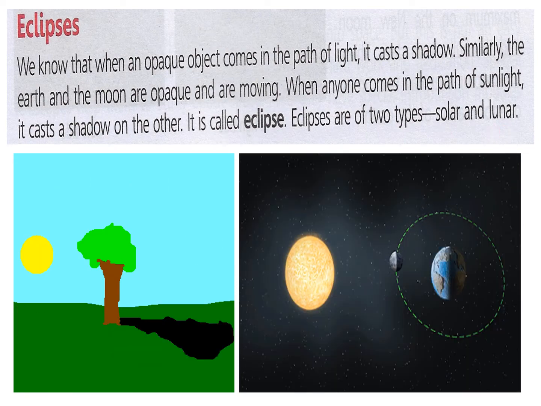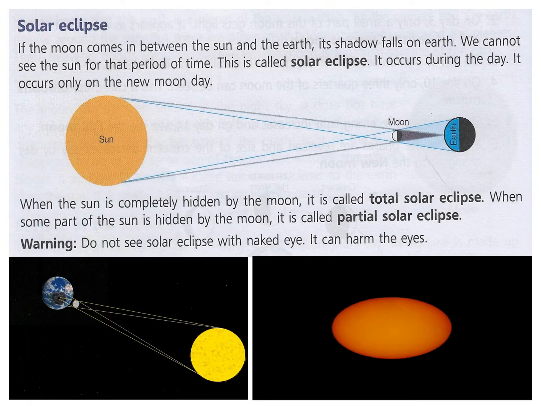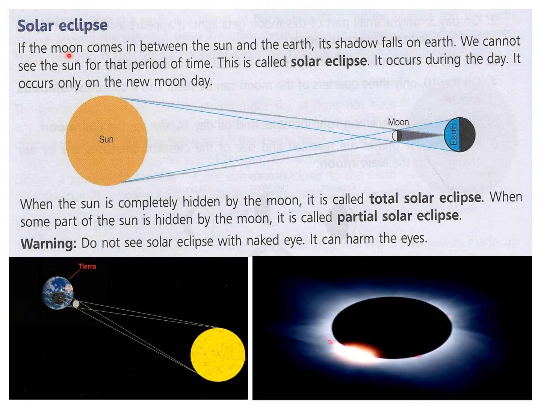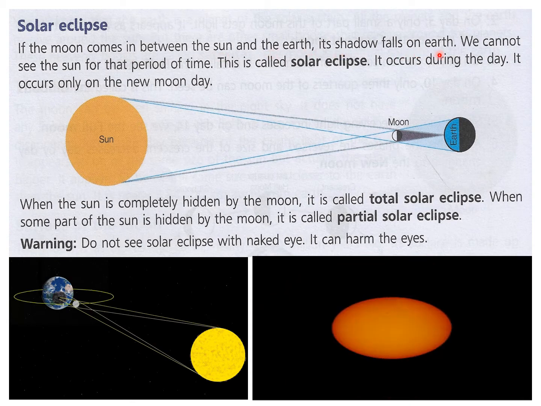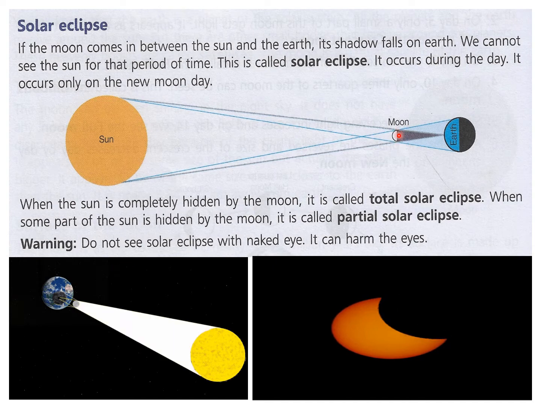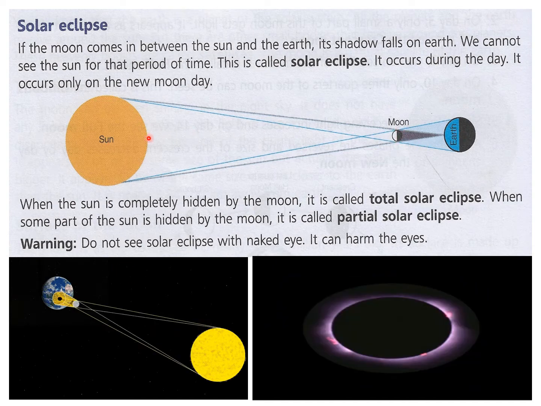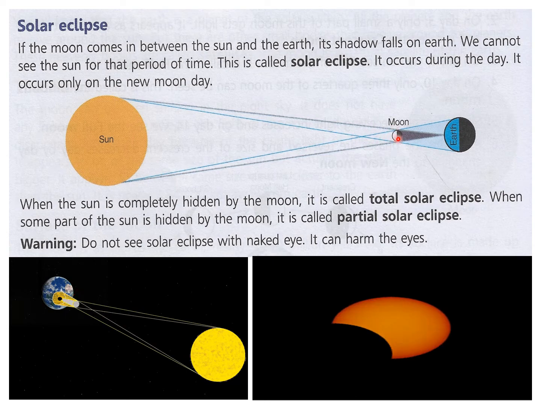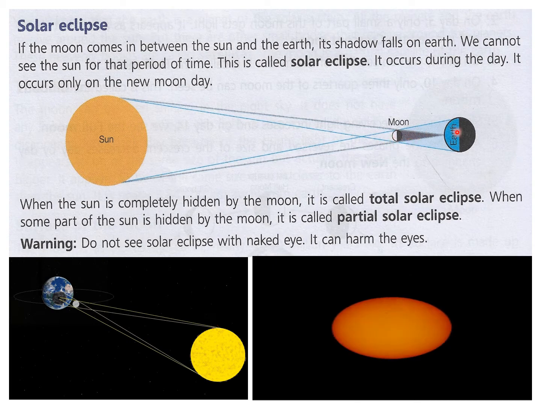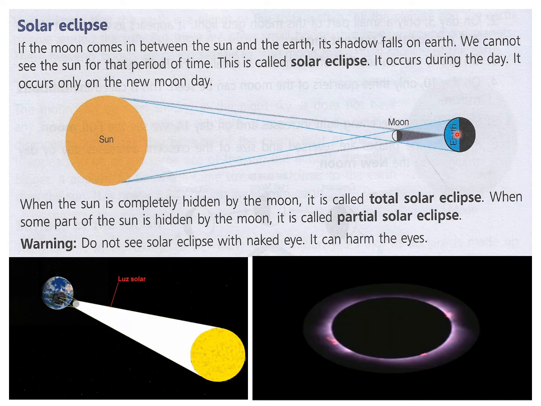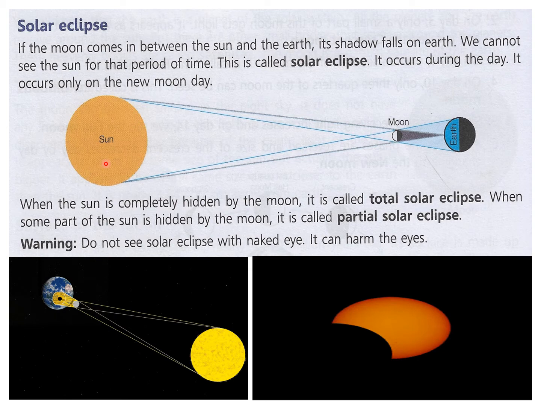So let us see. Let's read what is solar eclipse. If the moon comes in between the sun and the earth, its shadow falls on the earth. You all know that when moon comes in between sun and earth, then what happens when sunlight falls on the moon? As moon is an opaque object, it will form a shadow naturally. It forms opposite to the source of light, so the shadow will form at the back, and it will fall on the earth. So from the earth we cannot see the sun, so for us it is a solar eclipse.